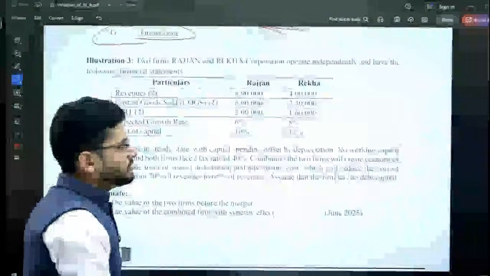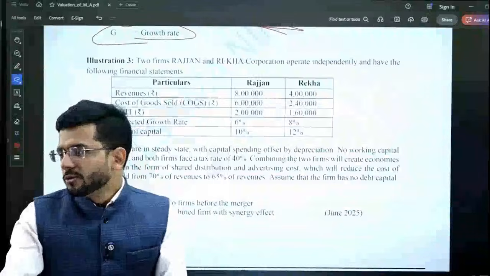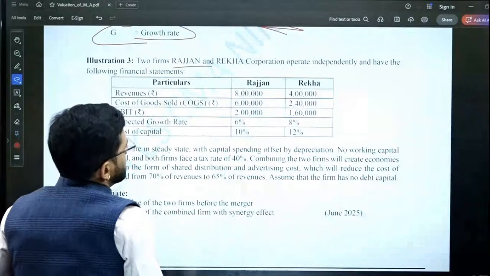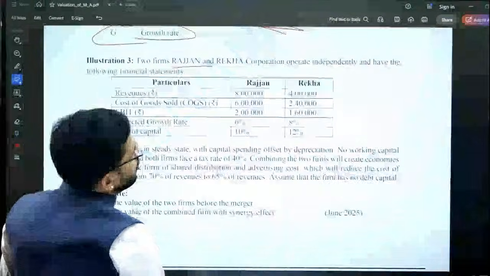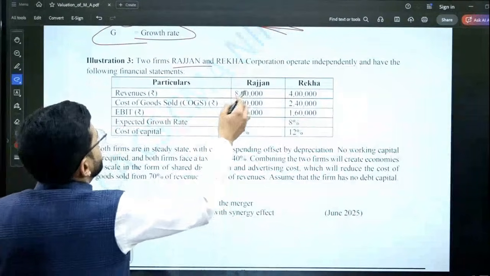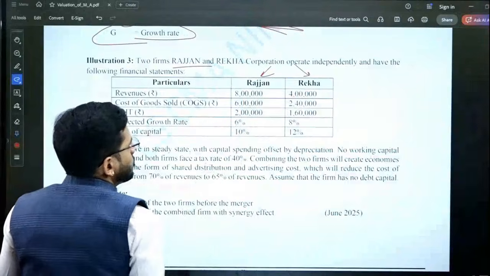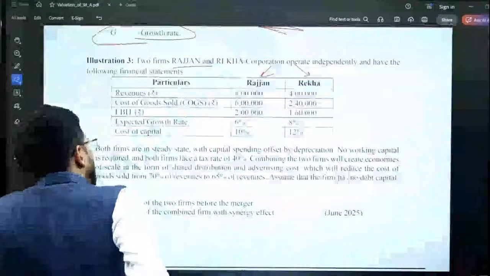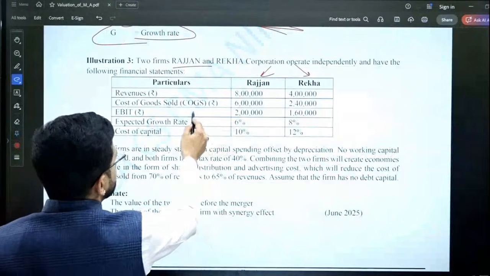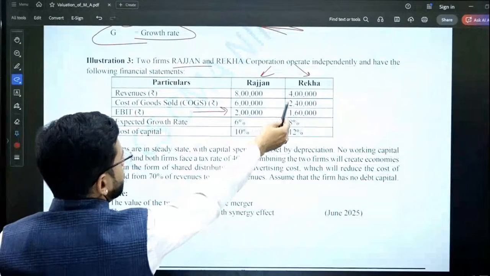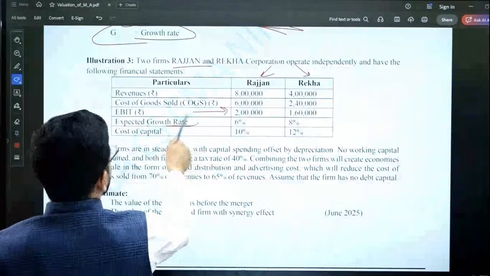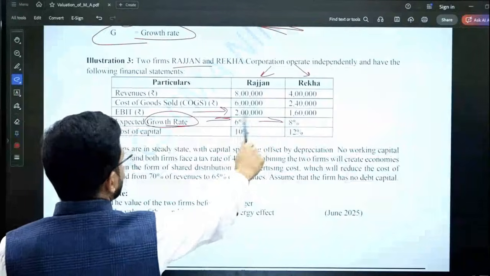Okay, let's directly jump onto a very good question which came in the June 2025 attempt. Two firms, Rajan and Rekha Corporation, operate independently and have the following financial statements. Rajan has 8 lakh worth of revenue and cost of goods sold of 6 lakh, so 2 lakh is the EBIT. Rekha has 4 lakh revenue, 2,40,000 cost of goods sold, and 1,60,000 EBIT. Expected growth rate is 6% and 8% for the two organizations.